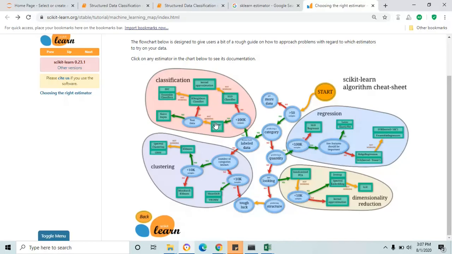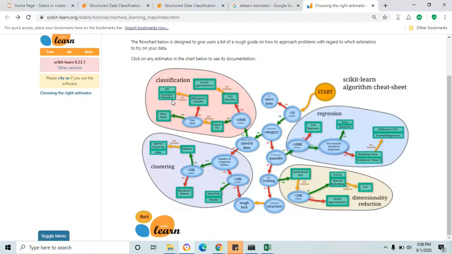And it comes to the first algorithm, linear SVC. Okay, fine. Let's move to the next one, text data. We don't have any text data in our problem. Then it moves to the next algorithm, k-neighbors classifier. Fine. And the next one, SVC, ensemble classifier. This algorithm cheat sheet is suggesting we check linear SVC, k-neighbors classifier, and ensemble classifier.